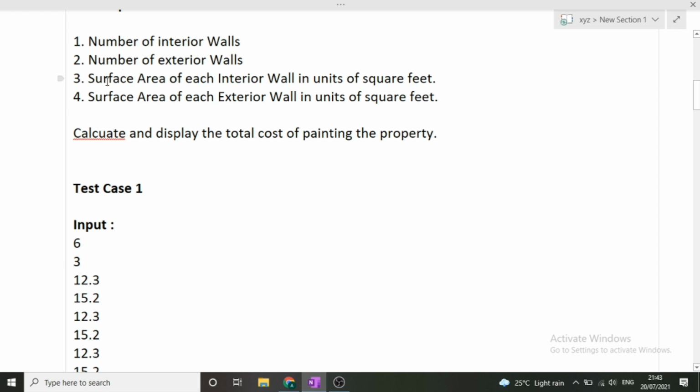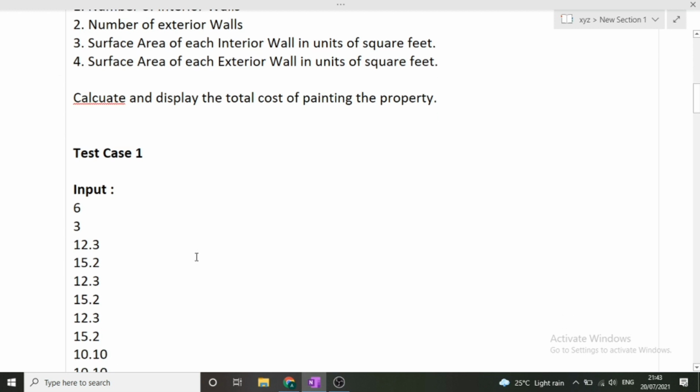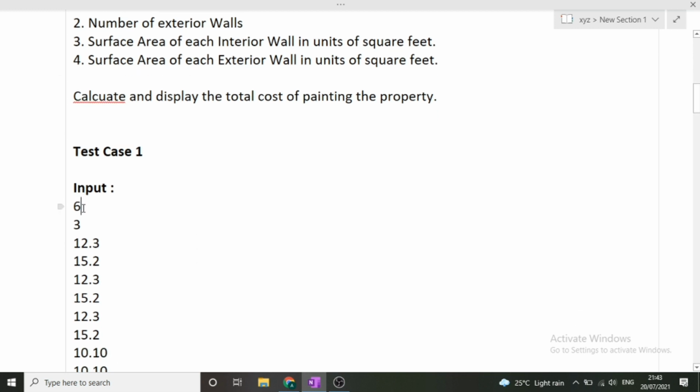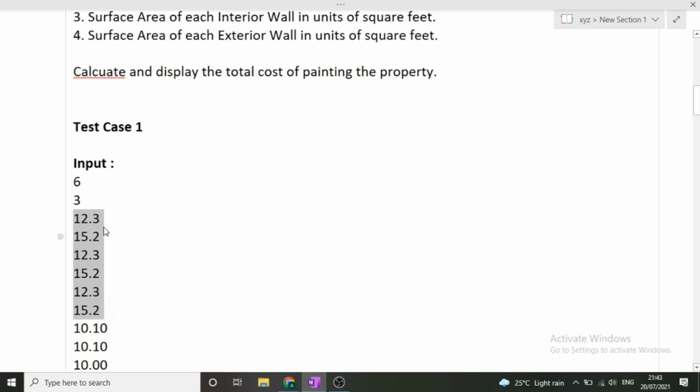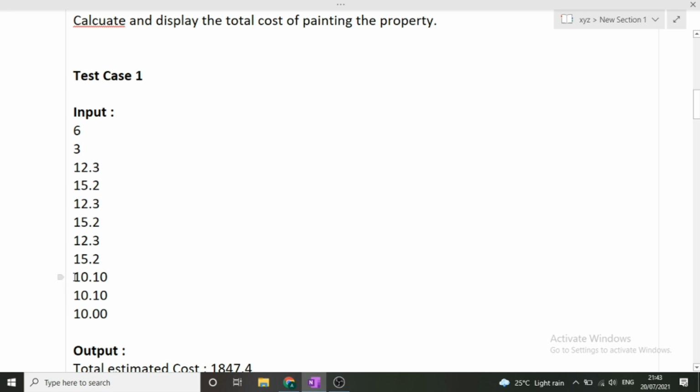Next input was the surface area of each interior wall in unit of square feet. There were a total of 6 interior walls, so these 6 lines will denote the surface area of each wall. So 6 lines represent the surface area of 6 interior walls. Similarly, after this, these 3 lines represent the surface area of exterior walls, as there are a total of 3 exterior walls only.